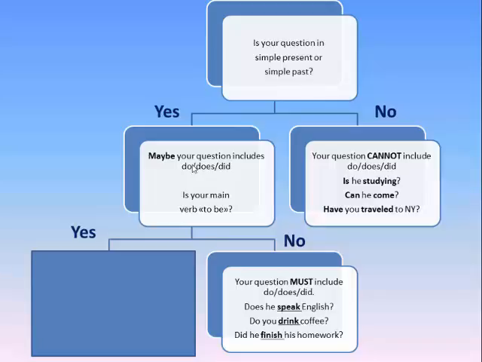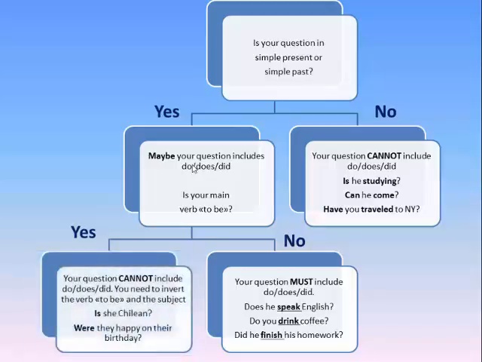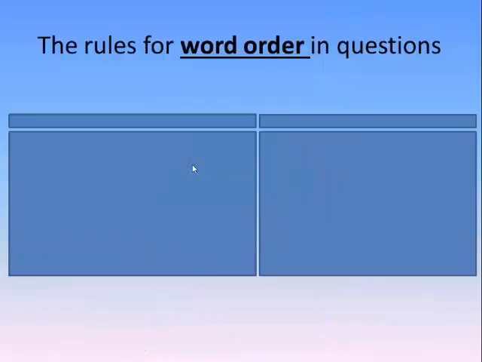But if your main verb is the verb to be, then you cannot include do, does, or did. And all you need to do is invert. Is she Chilean? Were they happy on their birthday? Okay, that explains when you must use do, does, or did, and when you cannot use do, does, or did. But now we need the word order.